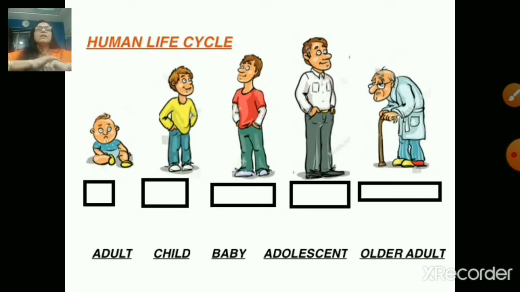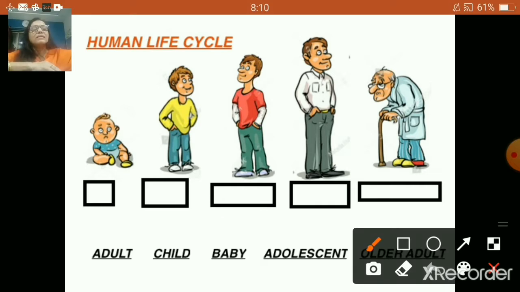See now, here are the stages of the human life cycle, right? As you can see in the picture. So what we are going to do, we will mark the stages. Below are written the names of the stages, and we have to match these names with the pictures correctly. Come on, let us do.